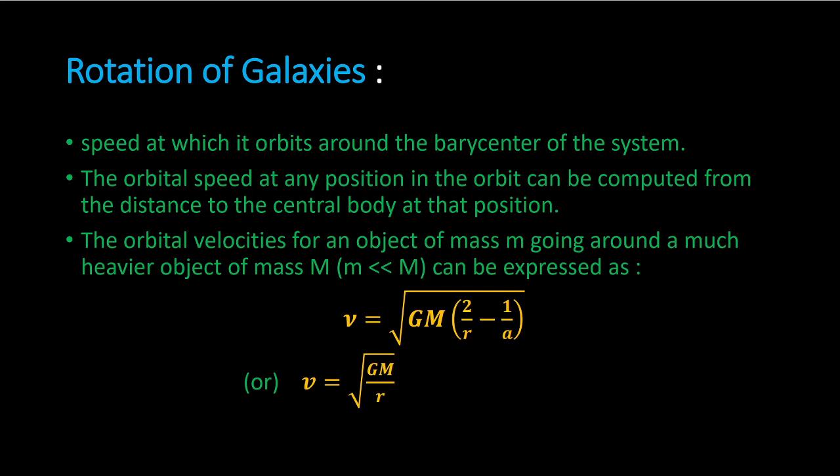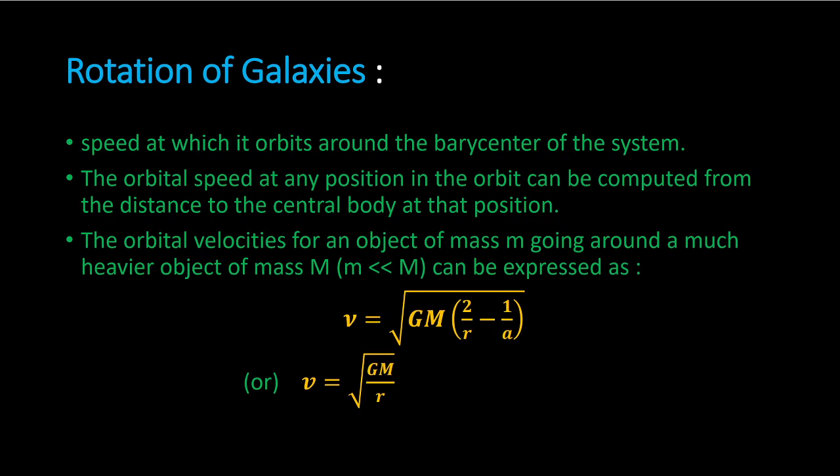So the orbital speed at any position in the orbit can be computed from the distance of the central body at that position. So here is the formula from which we calculate the orbital speed: v is the square root of GM multiplied by (2/r minus 1/a).